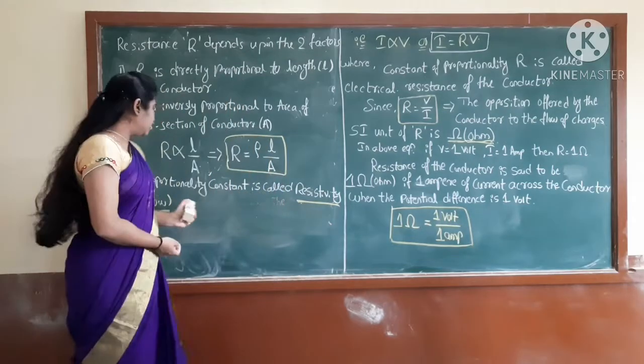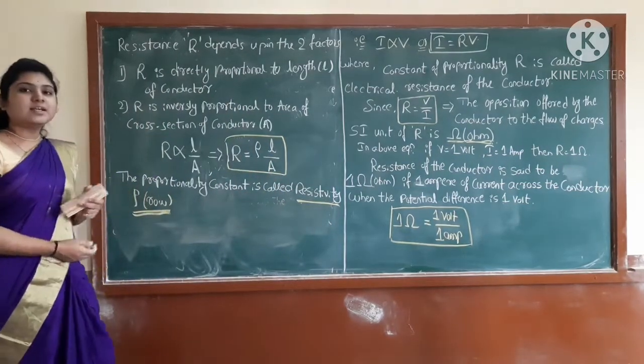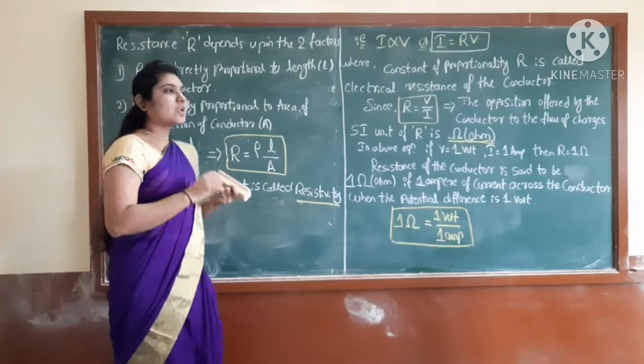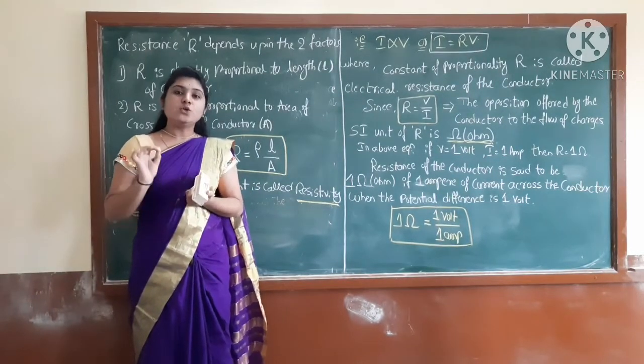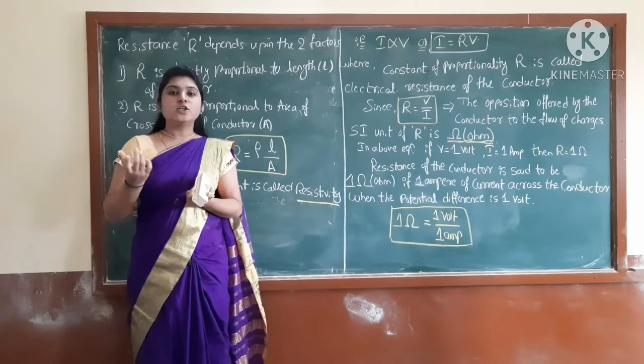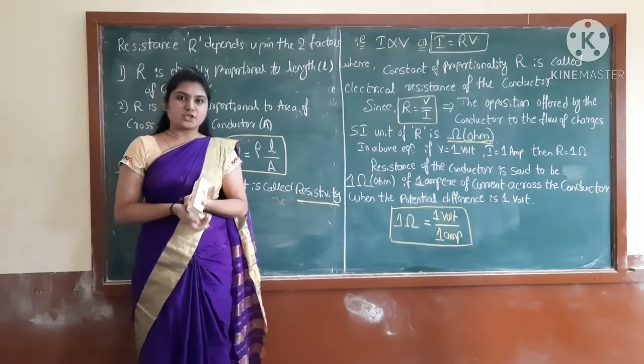Then what is this resistivity? Resistivity of a conductor is the resistance of a conductor of unit length and unit area of cross section.